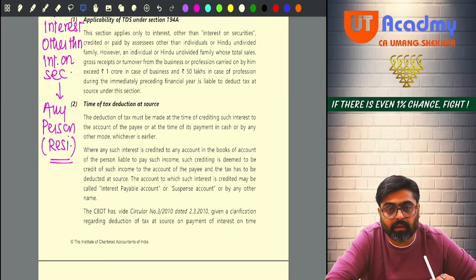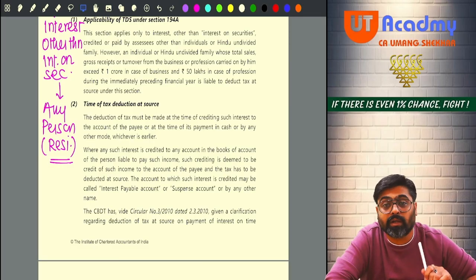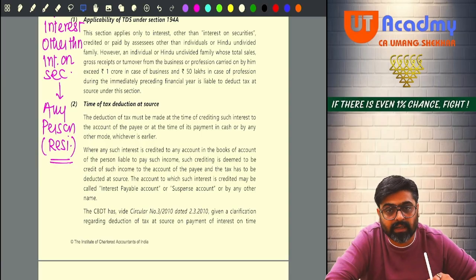So, who is the payer? Did you understand? Who is the payee? Did you understand? What type of payment is covered? What is the rate of TDS? 10%. And when will the TDS be deducted? At the time of payment or credit, whichever is earlier.